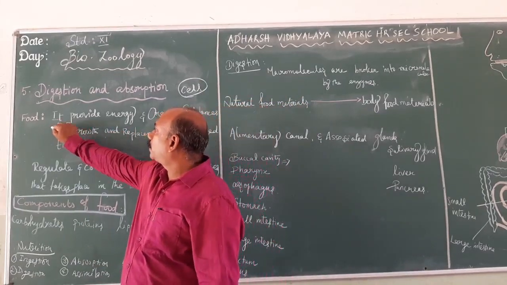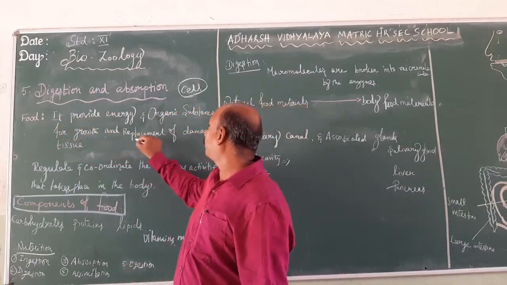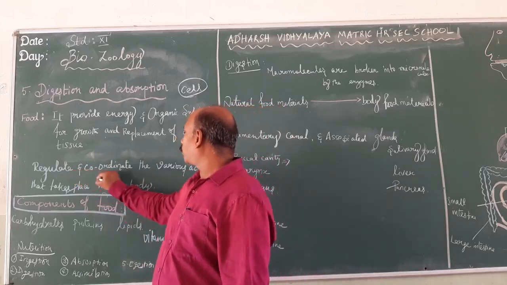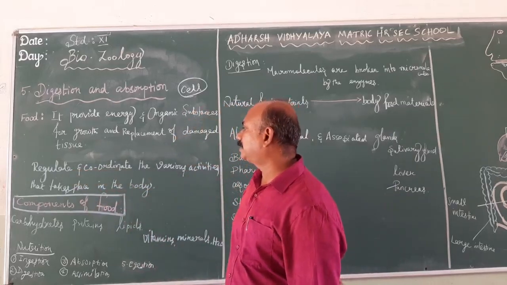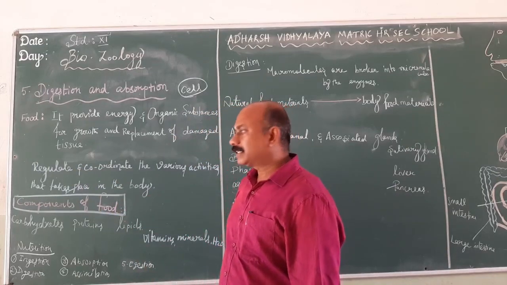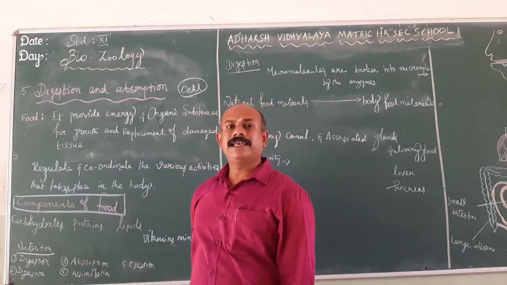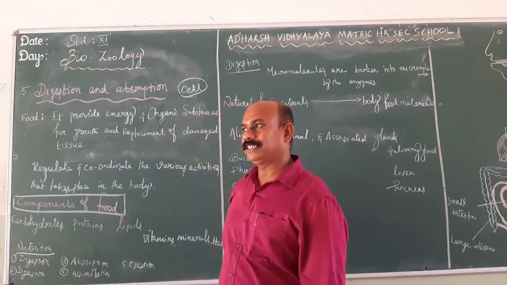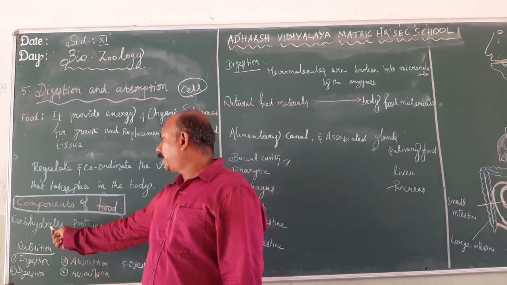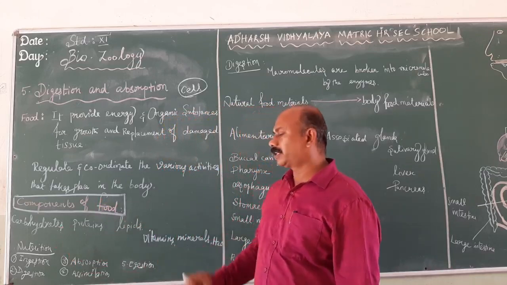The food material consists of energy. So what is meant by food? It provides energy and organic substances for growth and replacement of damaged tissue. It also regulates and coordinates the various activities that take place in the body. The natural food materials like carbohydrates, proteins and lipids yield energy for cellular activity. The important components of food are mainly carbohydrates, proteins and lipids, then vitamins, minerals and water.